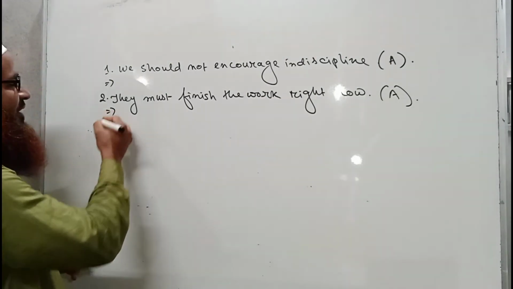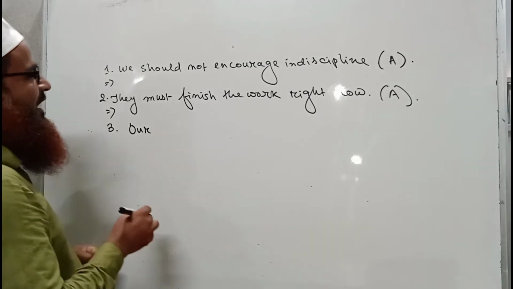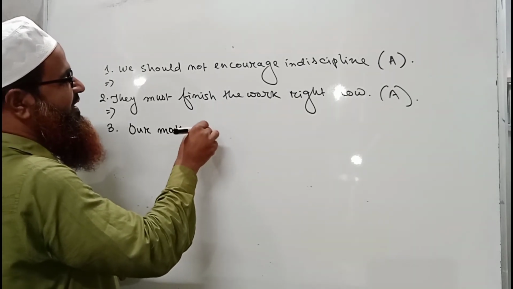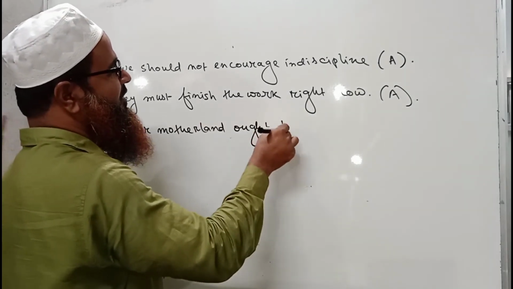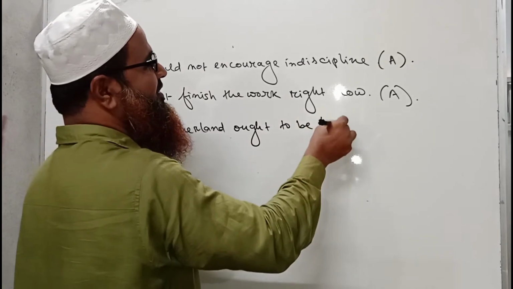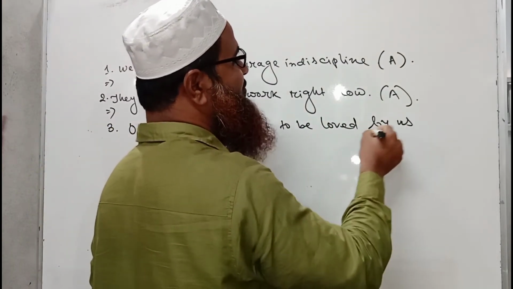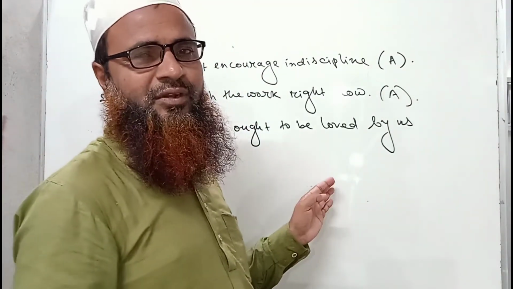Okay. Here you can see our motherland ought to be loved by us. We may write here "by us" or may not write. This will be a discussion of another rule.